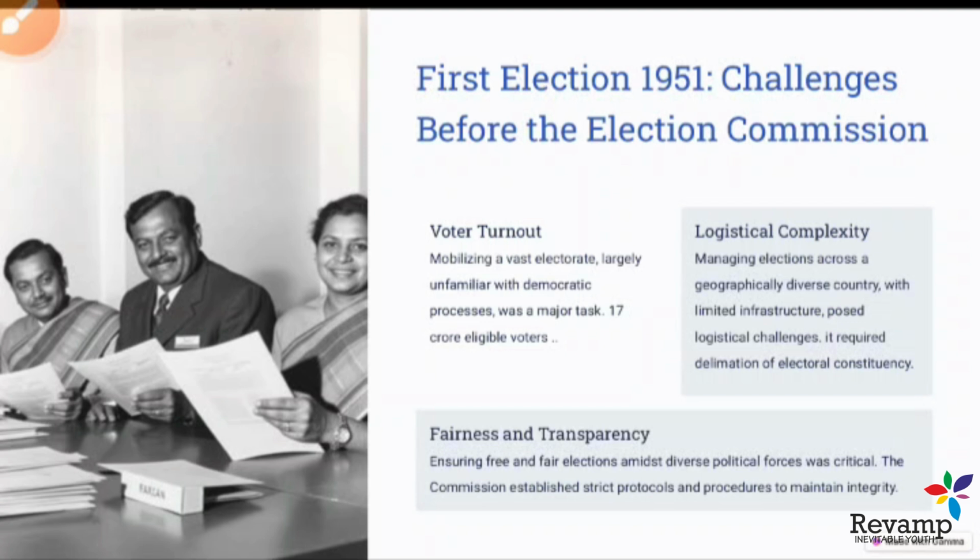But the Election Commission was very successful in this, because even those who lost the elections of the 1950s admitted that the election was held with fairness and transparency. So these were the challenges before the Election Commission of India at that time.